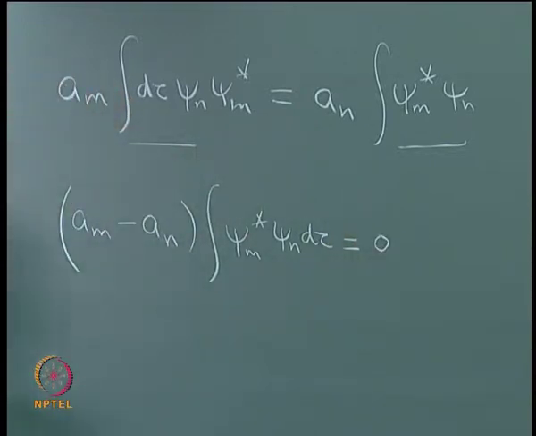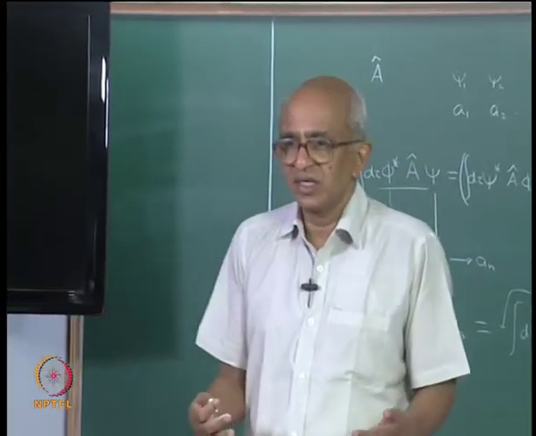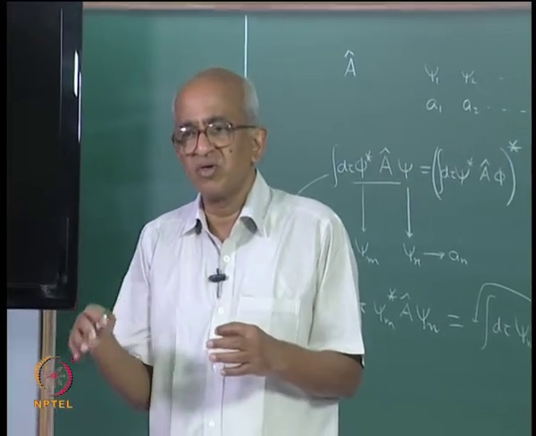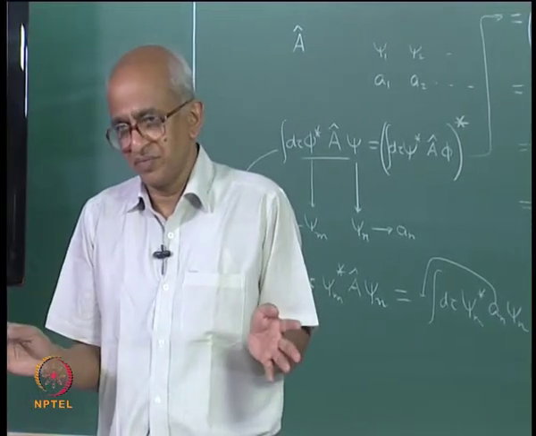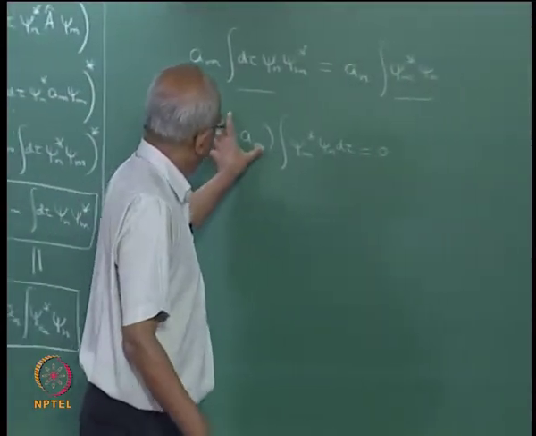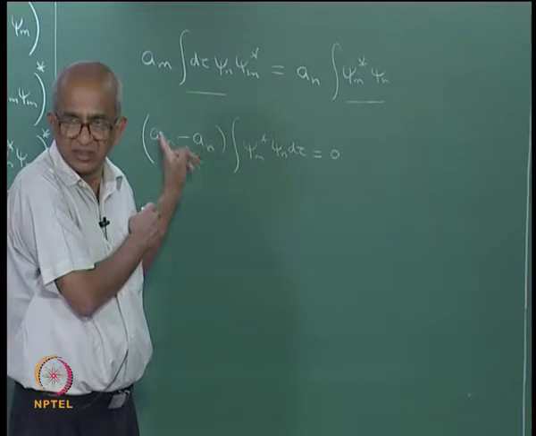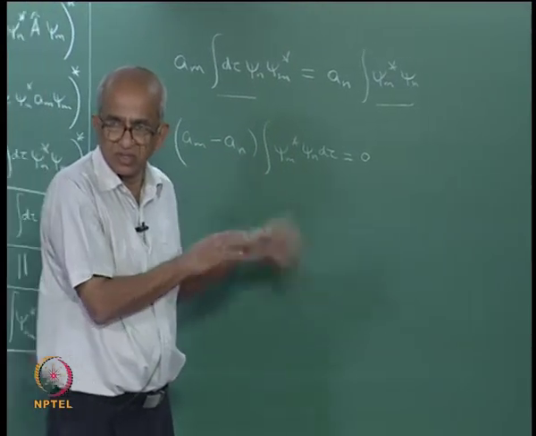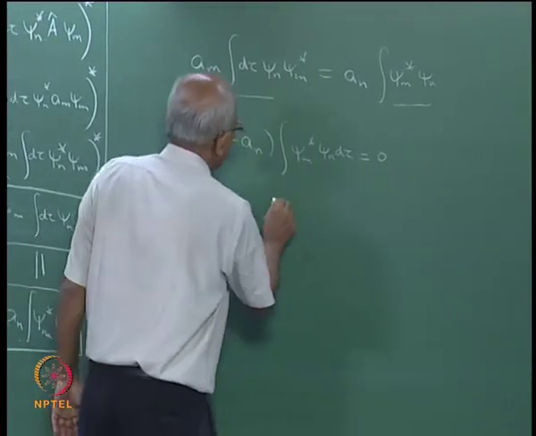This is the result that you are getting, but we have already said that we are interested only in the cases where am is not equal to an. So, therefore, am minus an cannot be 0, and I am perfectly justified in dividing throughout by this expression. If this was 0, then I cannot divide by that, but by definition am minus an is not 0 because the two eigenvalues are not the same. So, you divide throughout by this, and what do you find?